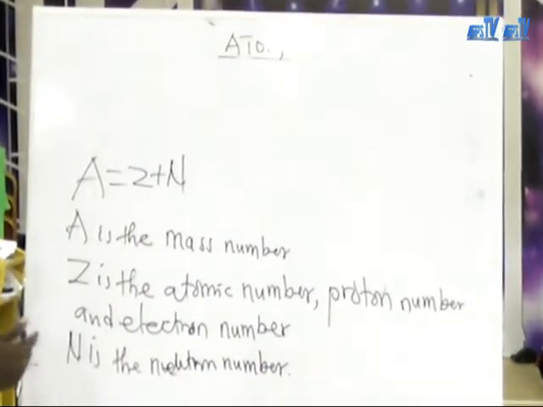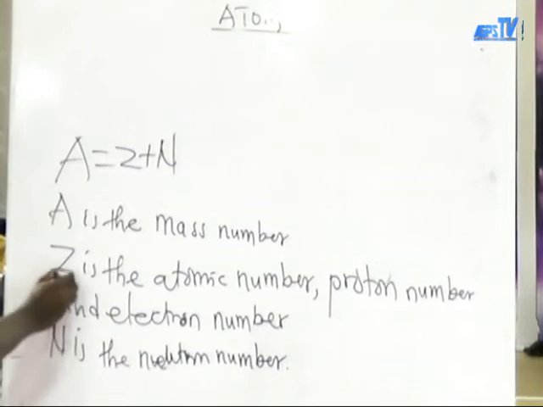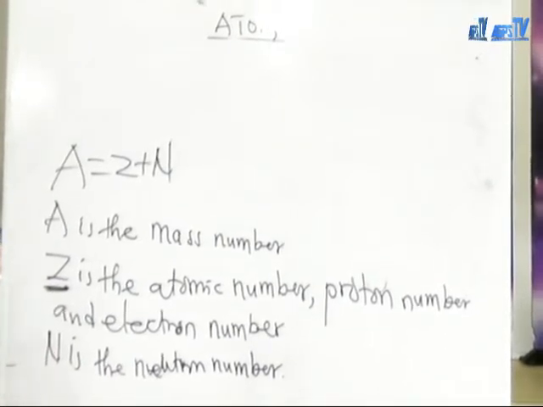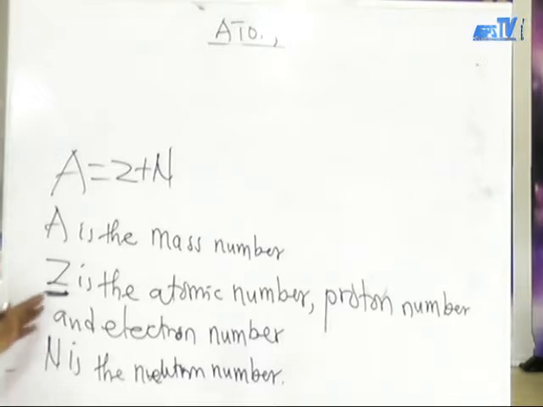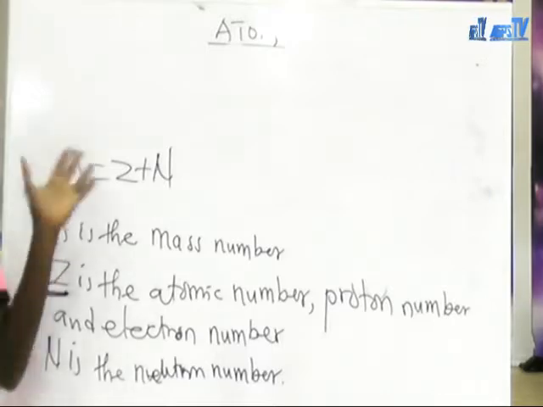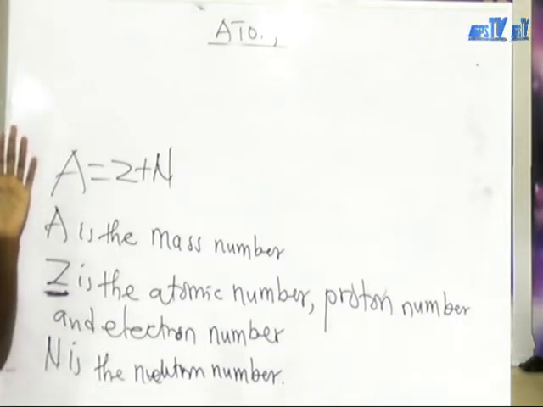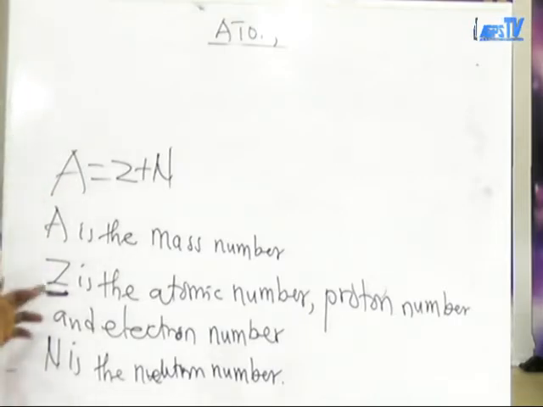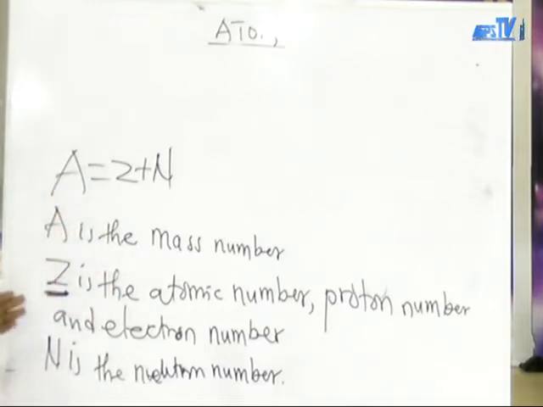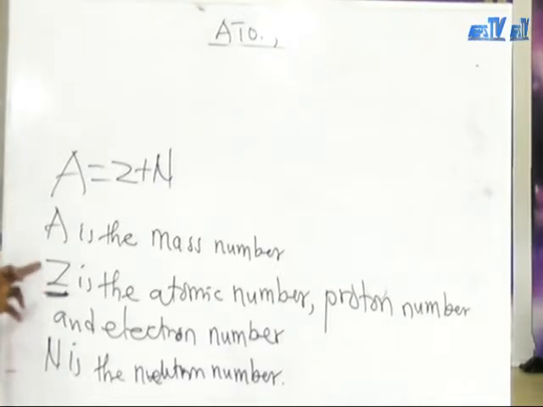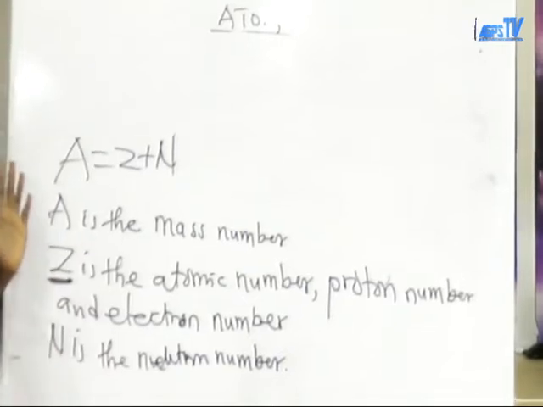Now, let me talk about this one, the Z. If the atom is in a neutral state, it means that that atom has not lost or gained any electron.